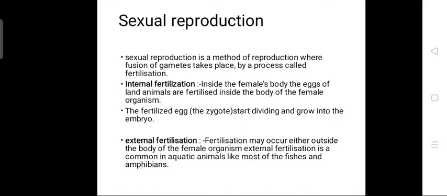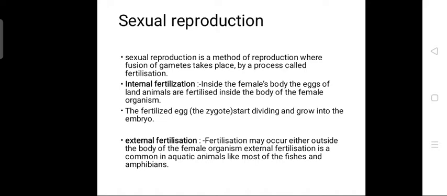Coming to internal fertilization, the fertilization occurs inside the female body, and the fertilized egg starts dividing and grows into an embryo. In external fertilization, the fertilization occurs outside the body of the female organism, and this is mainly common in aquatic animals like fishes and amphibians. That means the female lays the eggs outside the body, and the male releases the sperms outside, and they get fused outside the body and form a zygote. So this is called external fertilization.